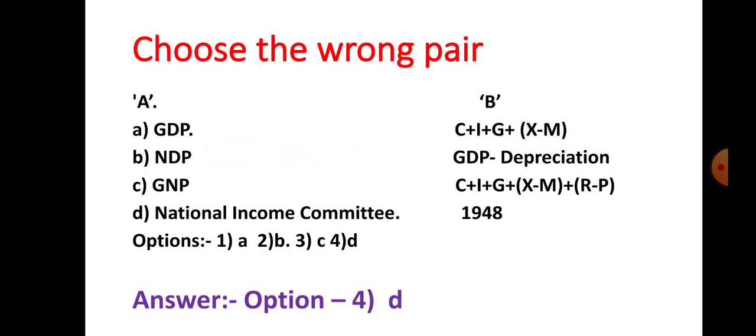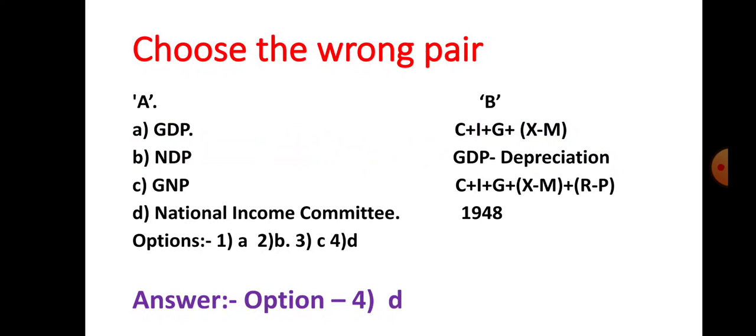Now the next objective type question is to choose the wrong pair. Only one pair is wrong here. Two columns are given, column A and column B. In column A they gave A GDP, B NDP, C GNP, D National Income Committee. And in column B they gave how to calculate GDP, NDP, GNP, and for D they gave National Income Committee, which was established in the year 1948.